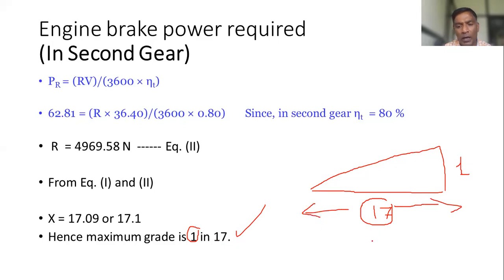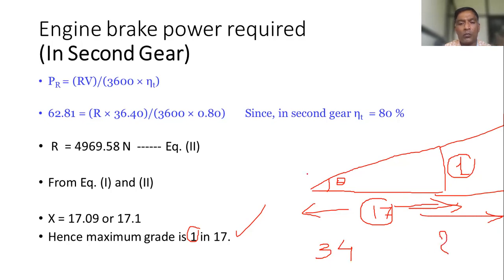So again, for this value of theta, this climb of 1 is proportionate with respect to this distance. Again, if it is 34, then you know 1 in 17.